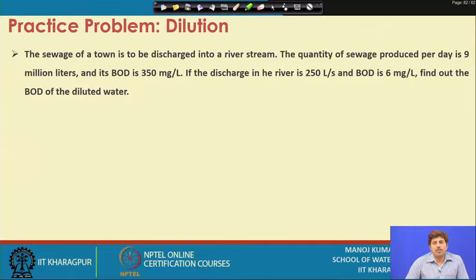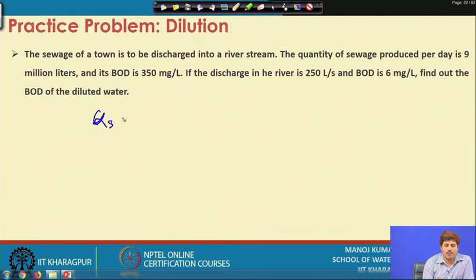So, the first problem is on dilution, which says that sewage of a town is to be discharged into a river stream. The quantity of sewage produced per day is 9 million liters and its BOD is 350 milligram per liter. So, the flow rate of the sewage is 9 million liters per day, 9 MLD, and the BOD of the sewage is 350 milligram per liter.